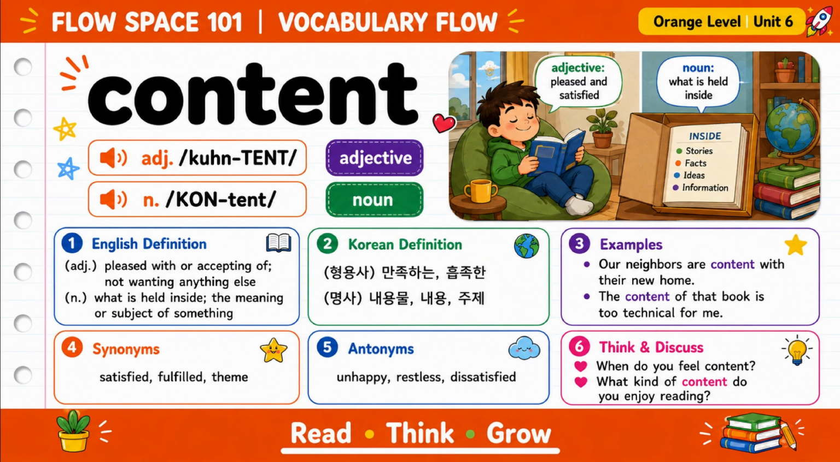Next, our word is content. Content can be an adjective or a noun, and it has two different pronunciations. As an adjective, content means pleased, satisfied, or accepting. As a noun, content means what is inside something, or the subject of a book, video, or lesson. For example, our neighbors are content with their new home. We can also say, the content of that book is too technical for me. What kind of content do you enjoy reading or watching?